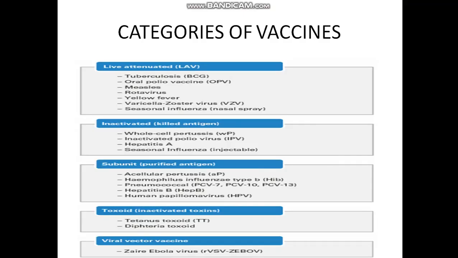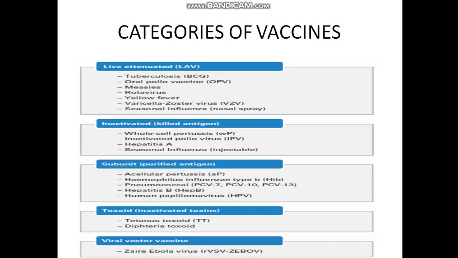There are 4 categories of vaccines. First is killed germs, in which the killed germs are introduced into the body so that the immunity can be provided against future diseases. For example, TB vaccine, it is given against typhoid. SARS vaccine, it is given against poliomyelitis. And rabies vaccine, it is given for rabies, that is against the dog bite.